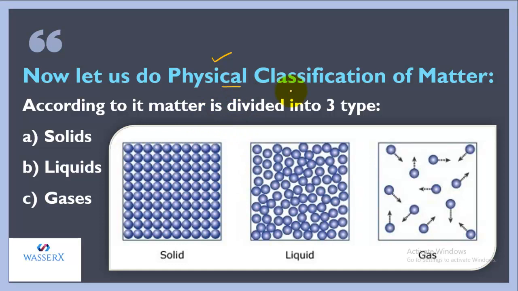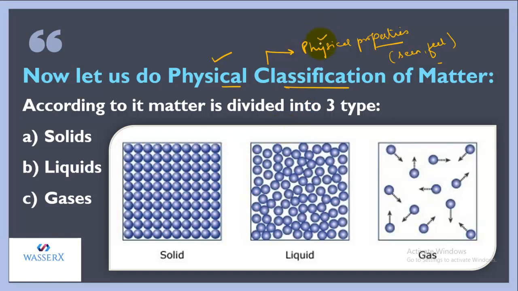As we have already done, physical classification is the classification done on the basis of physical properties. And you all know that physical properties are those which can be seen or felt, right? Like we talk about colors, the softness or hardness of a substance, its density, its viscosity. There are a lot of things.